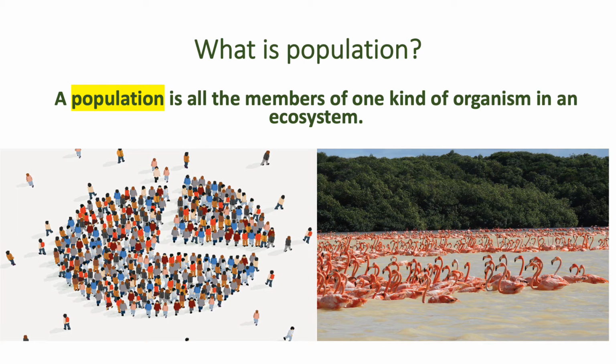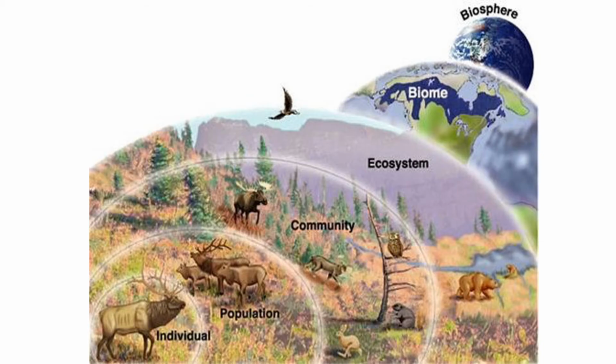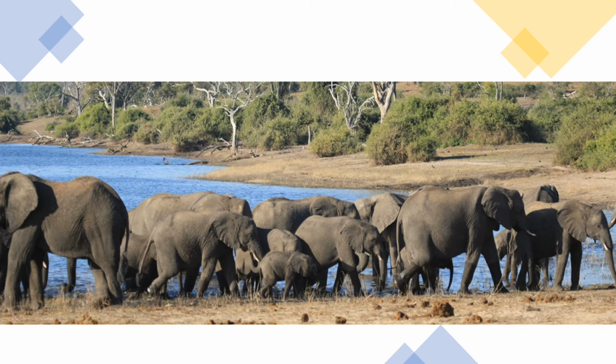Prairie dogs are one population. A population is all the members of one kind of organism in an ecosystem. Populations in an ecosystem depend on one another. Burrowing owls and snakes make homes in the tunnels that prairie dogs leave behind. If anything happens to prairie dogs, the whole community is affected. A community is all the populations in an ecosystem. For example, this is a community of elephants.